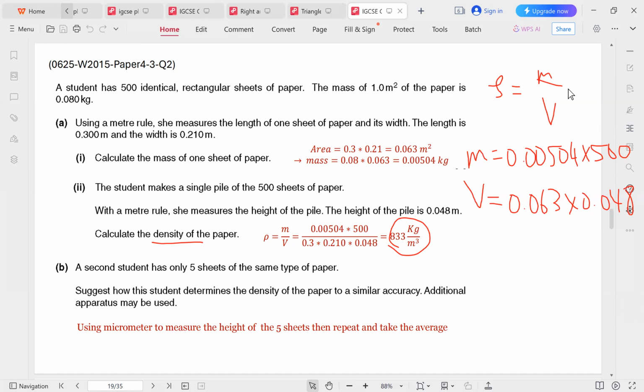Question B says, a second student has only 5 sheets of the same type of paper. Suggest how the student determines the density of the paper to a similar accuracy. Additional apparatus may be used.